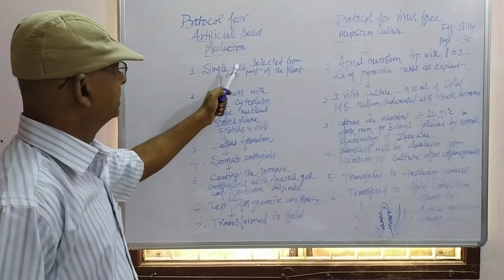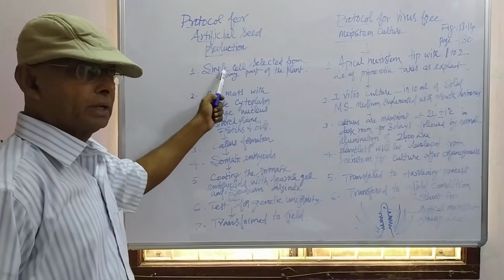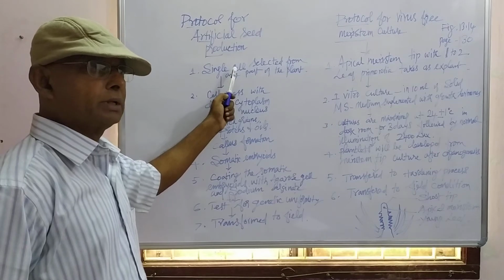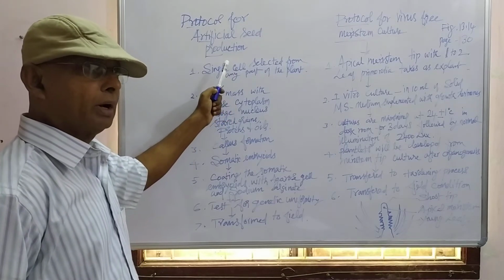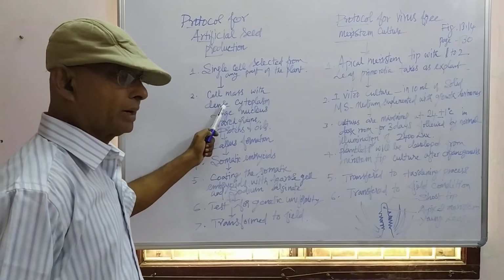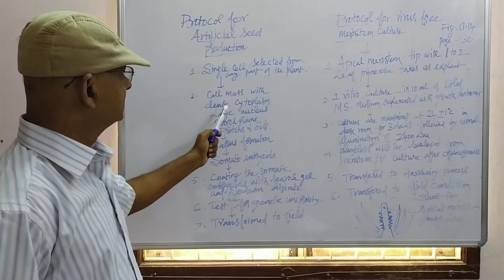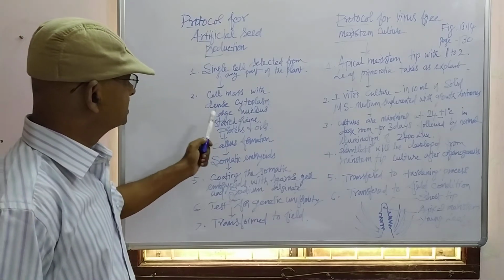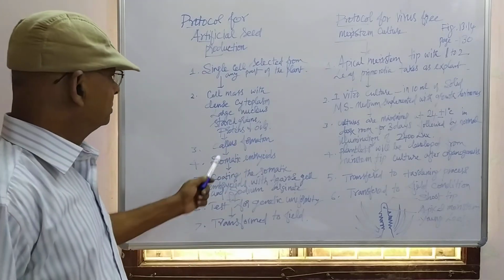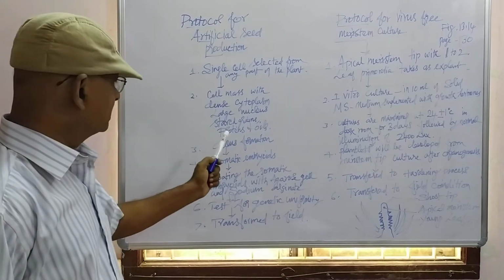Number one, a single cell is selected from any part of the plant. Second, the single cell is taken in a culture vessel containing culture medium, under aseptic condition. That cell is grown and forms a cell mass, an undifferentiated mass of parenchyma cells that contain dense cytoplasm, large nucleus, starch grains, proteins, and oils. That slowly is converted into callus. Callus, as I told you, is an undifferentiated mass of parenchyma cells.